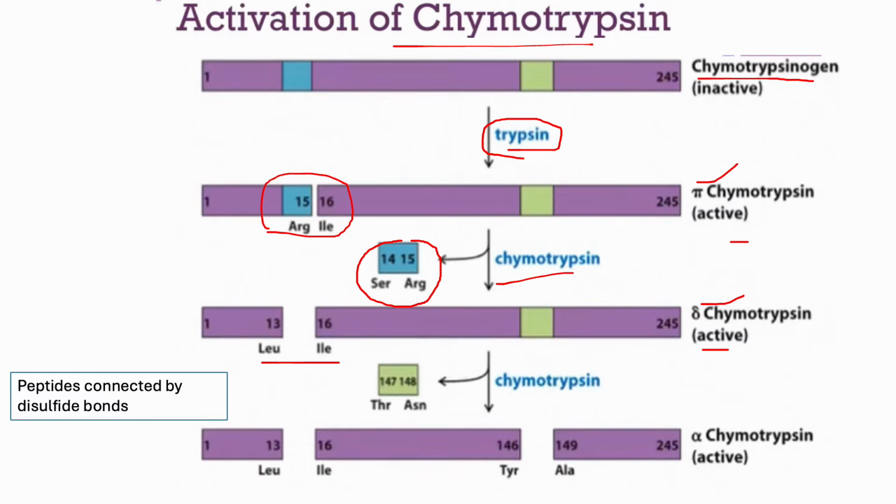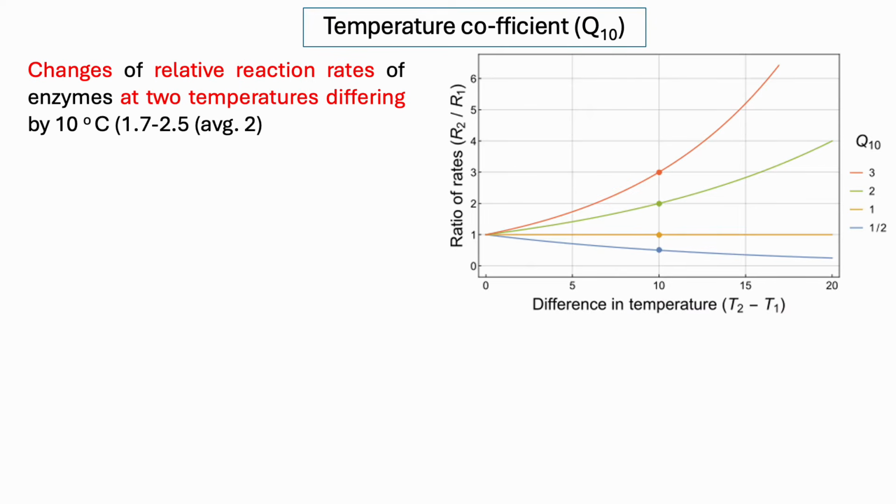And then again a little cleavage at 147 threonine and 148 asparagine. This cleavage also makes another active form, that is alpha chymotrypsin. Alpha chymotrypsin, delta chymotrypsin, and pi chymotrypsin, these three are active forms of chymotrypsin, but this one is chymotrypsinogen, the inactive form. And how are these peptides joined with each other? They are joined to each other by disulfide bonds.